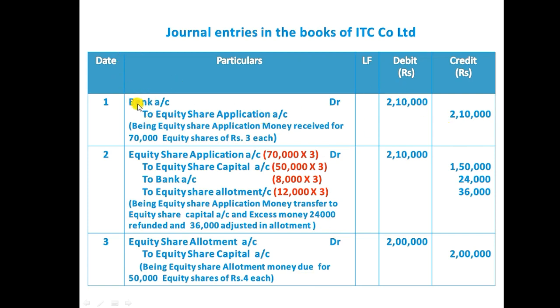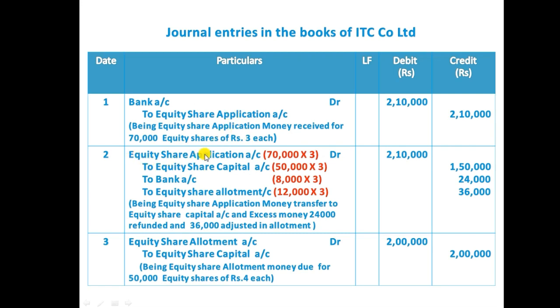Here we debited bank because bank balance is increasing. According to the American approach, bank comes under the asset category. When an asset increases, we need to debit it. So the bank balance increased because of the first installment, so we need to debit the bank and we need to credit equity share application account. And we should write the narration being equity share application money received for 70,000 equity shares of ₹3 each.